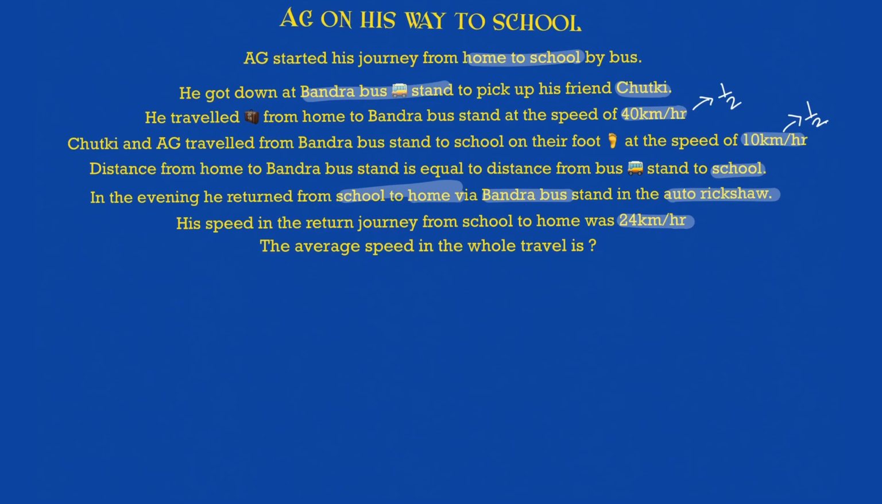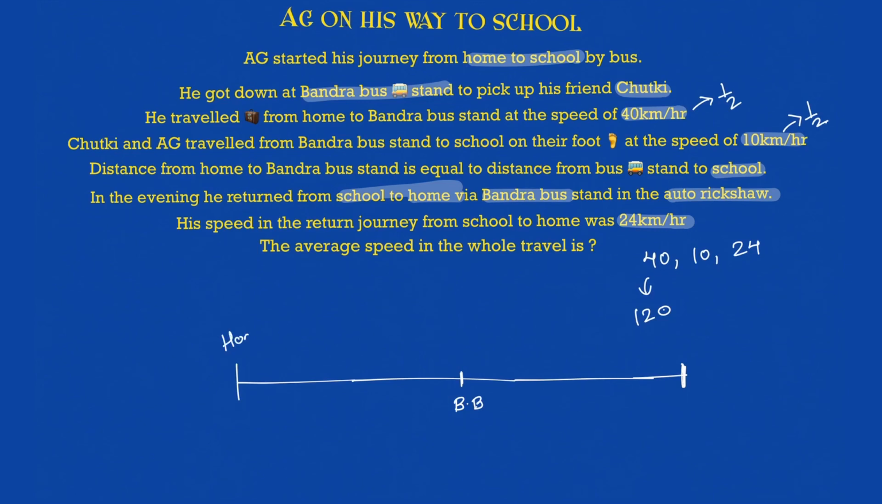So let's start with this. How many numbers do I have now? I have a 40, I have a 10, and I have a 24. Okay, take the LCM of this. 40 ones are 40, not in the table of 24. 40 twos are 80, not in the table of 24. 40 threes are 120. Correct. So 120, which is there in the table of 24 as 24 fives are 120, and 10, obviously, 120 is a multiple of 10. So what will I say? Let the total distance be equal to 120. Okay, I'll divide it into two equal parts. This is the Bandra bus stand, this will be the home and this will be the school.